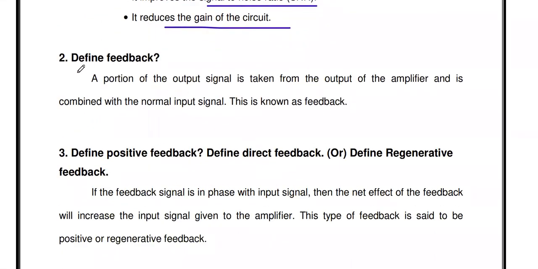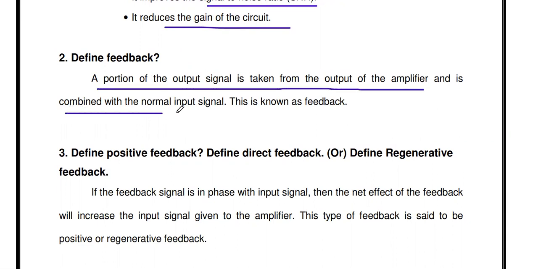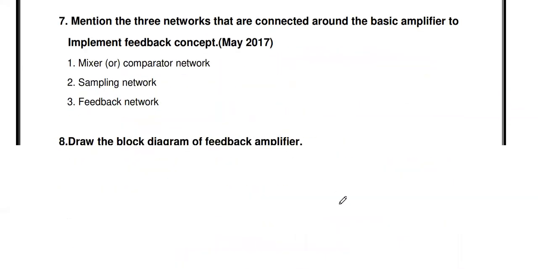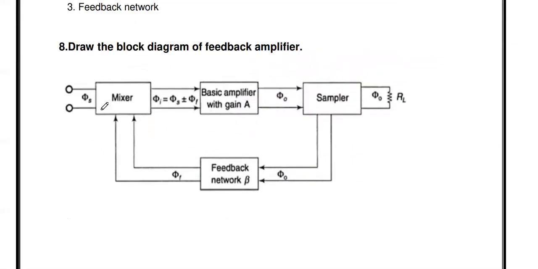The next one: define feedback. What does feedback mean? A portion of the output signal is taken from the output of the amplifier and is combined with the normal input signal, and this is called feedback. So you see the diagram for this feedback amplifier.